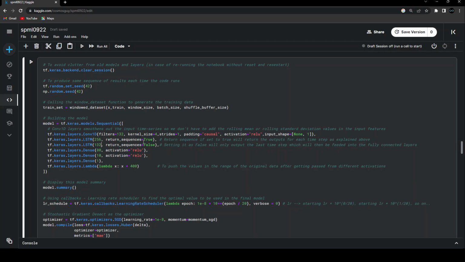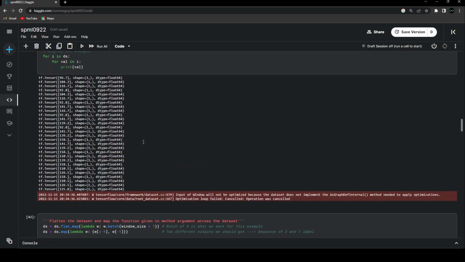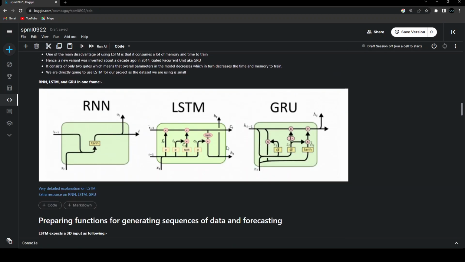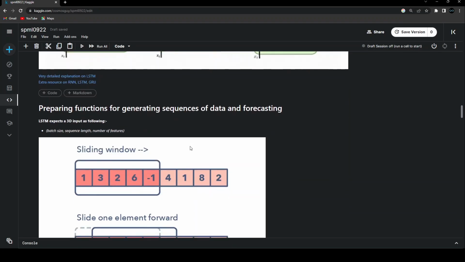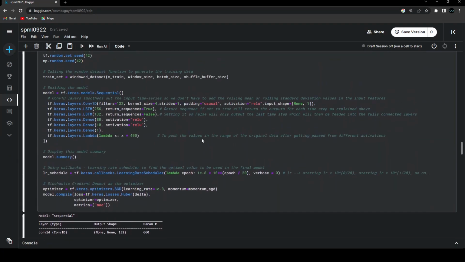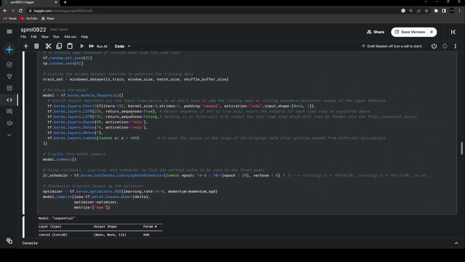So after the units, what we had seen over here for the simple RNN or the LSTM, this is 1 unit. So I'm choosing different units, 256 and 132, as we can see in the model that we had created. So that is the number of units that we are using. Now, what is this return sequence equal to true?